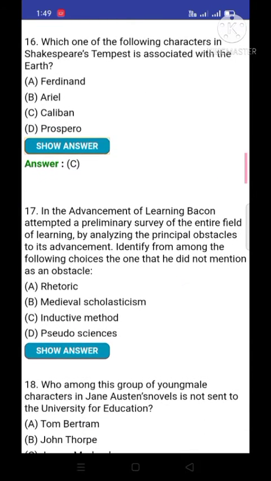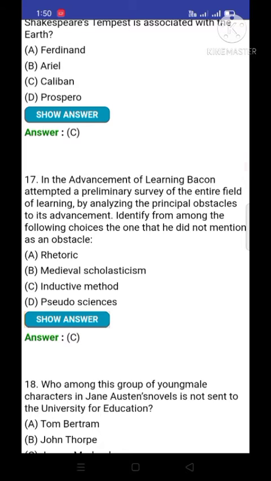Next question 17. In the Advancement of Learning, Francis Bacon attempted a preliminary survey of the entire field of learning by analyzing the principal obstacles to its advancement. Identify from among the following choices the one that he did not mention as an obstacle. Option number C is correct. Inductive method.